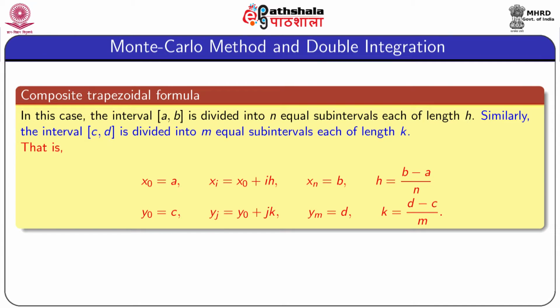That is, x0 equal to a, xi equal to x0 plus ih, xn equal to b, and h is given by b minus a by n. Similarly, y0 equal to c, the starting limit, yj equal to y0 plus jk, k is the length of the interval, ym equal to d, and k equal to d minus c by m.